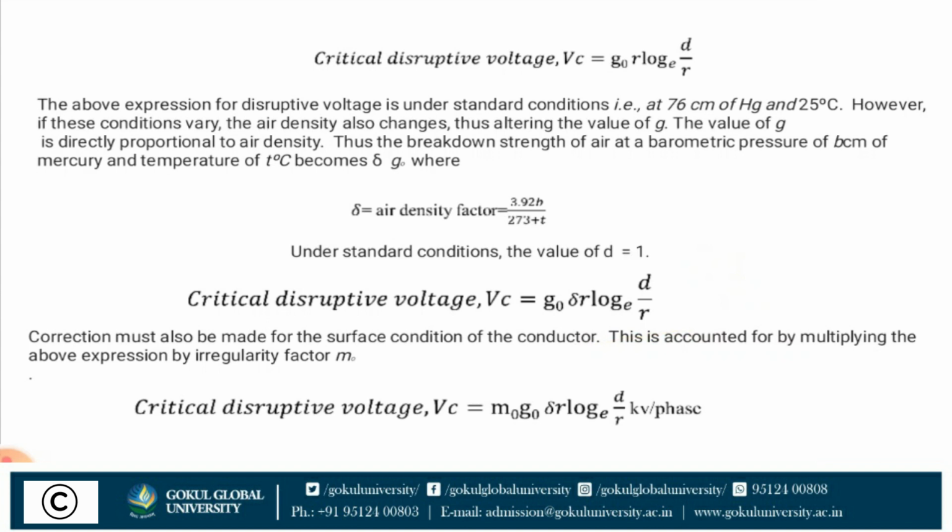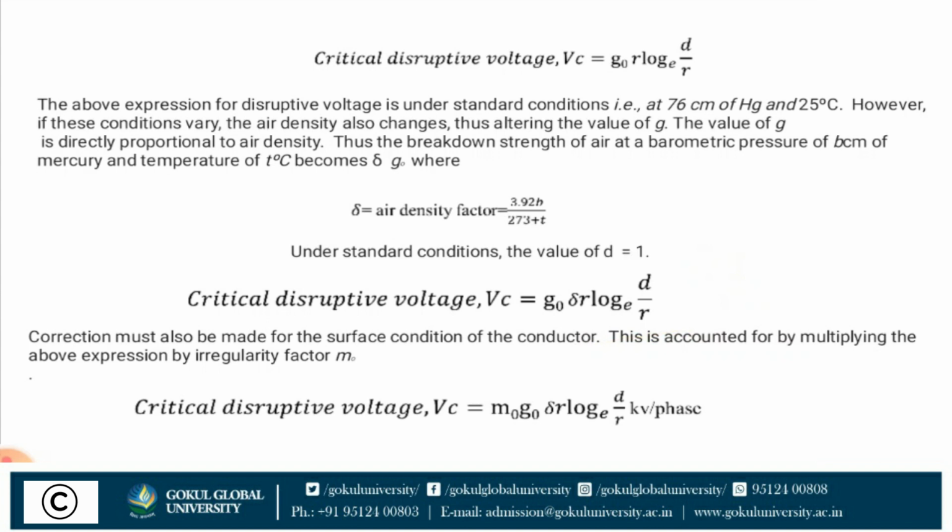Now one more factor, a correction must also be made for the surface condition. Whether the conductor surface is rough or smooth, all these conditions we take into account by multiplying the above expression by the irregularity factor M0.